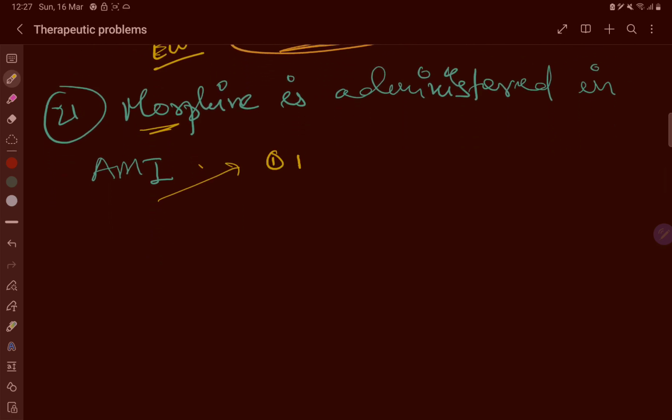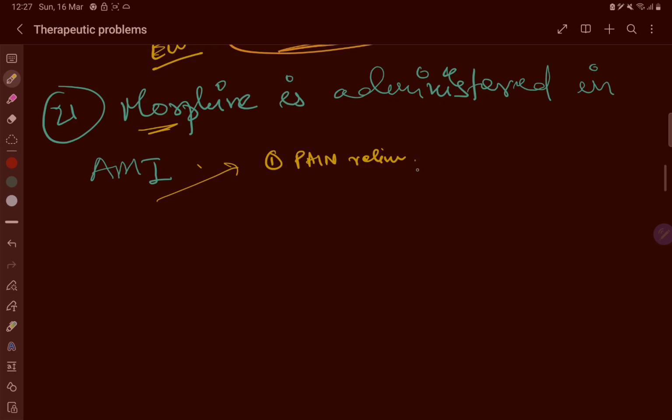So first is the pain relief. Morphine is an excellent pain reliever. In AMI there is severe chest pain, constricting pain, so it relieves the pain. Second is the anxiolysis. It has an anxiolytic property to decrease the anxiety and stress in patients experiencing a heart attack.